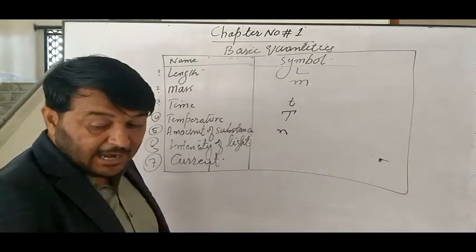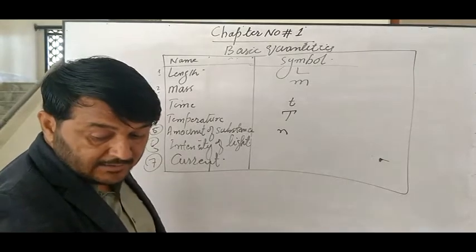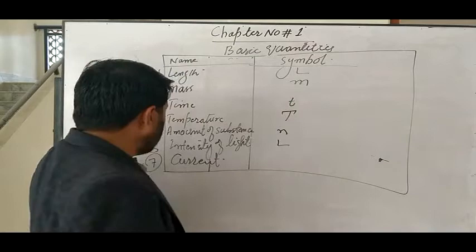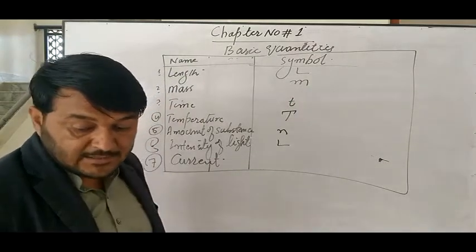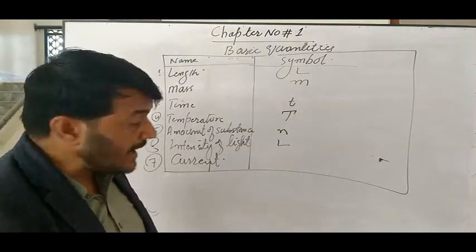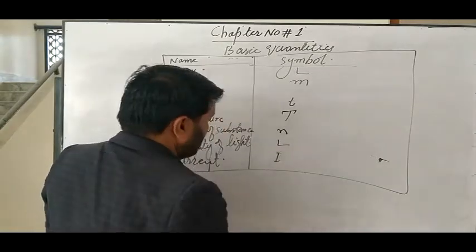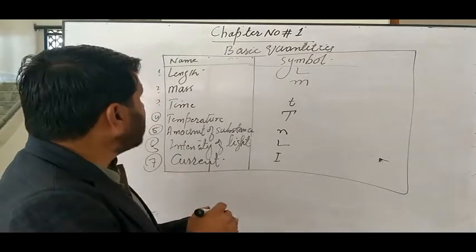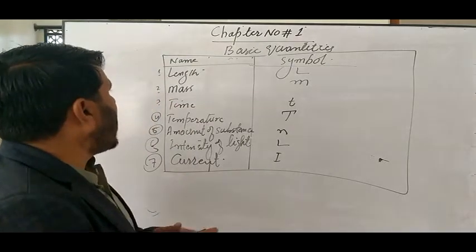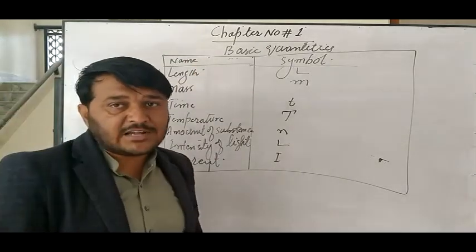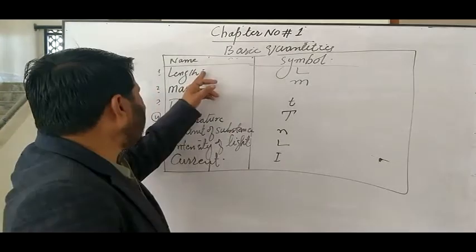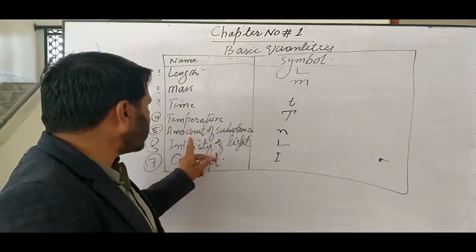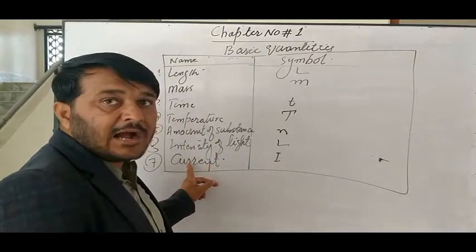Intensity of light is denoted L. And electric current is denoted as I. These are the symbols through which we can denote these basic quantities.